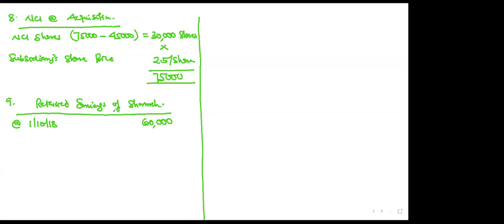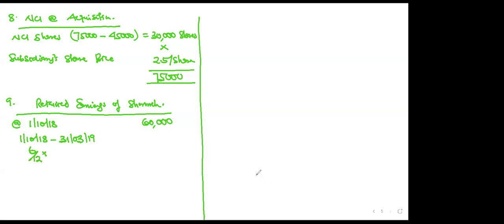Now, when did we acquire the company? We acquired in April 2019, right? So if he has 60,000 as at October 2018, then he worked from 1st October 2018 to 31st March 2019 before they acquired him. This is a period of 6 months, so 6 months of his profit.